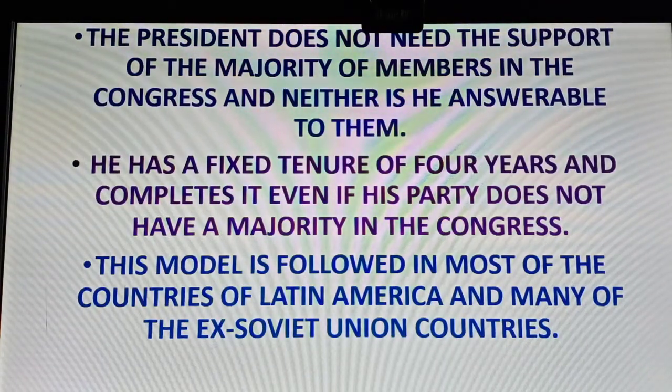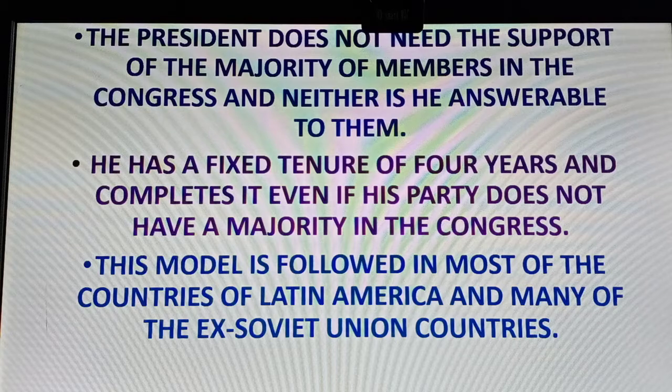The President does not need the support of the majority of members in the Congress. Now an election is taking place. If Trump wins the election, it is not necessary that the majority of members in the House of Representatives or the American Senate should belong to his own political party. They can be from the opposite party also. No problem for him. But in India, the lower house, that is Parliament, should have a majority of MPs who support the cabinet and Prime Minister. So those differences are there.